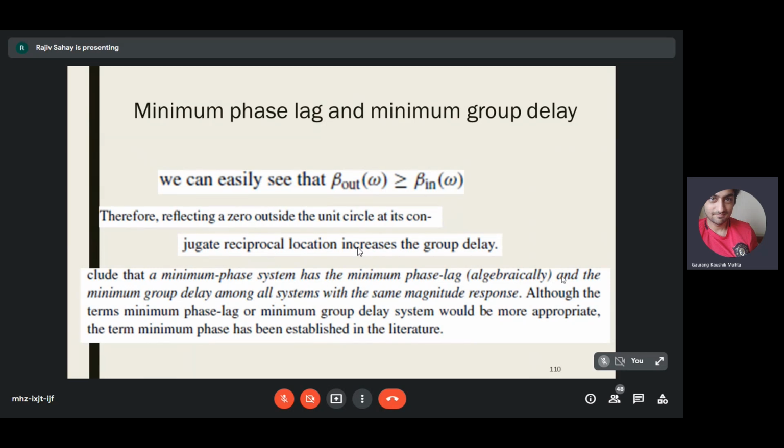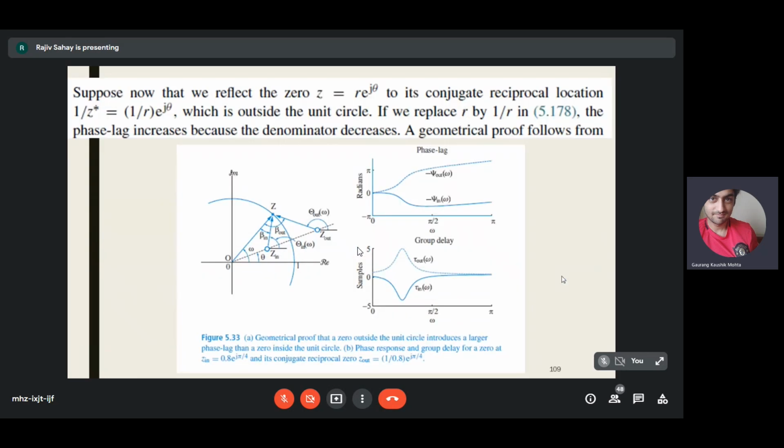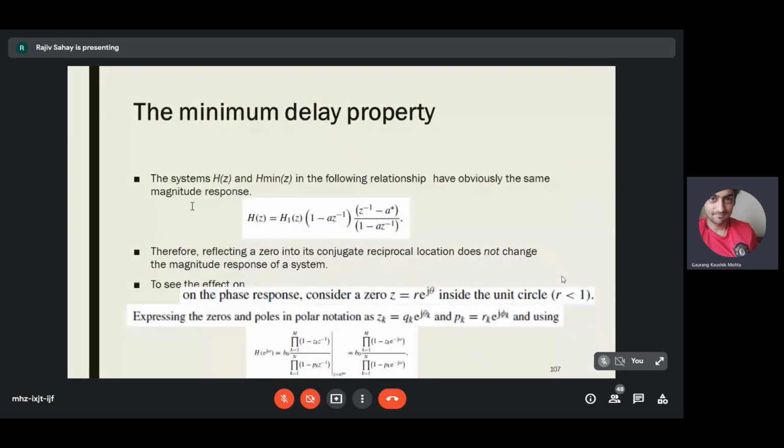So if you see H of z and H1 of z into 1 minus a z inverse, they both have the same magnitude response, isn't it? See the sentence. H of z and H1 of z, or H min of z, this entire product of these two terms. Can you all see my cursor? All of you can see my cursor? Yes, sir.